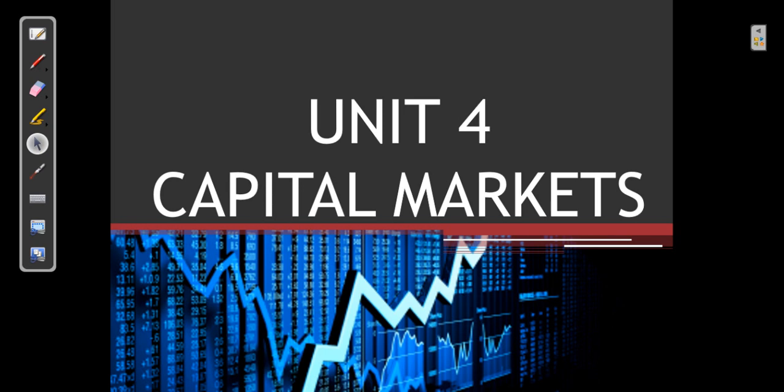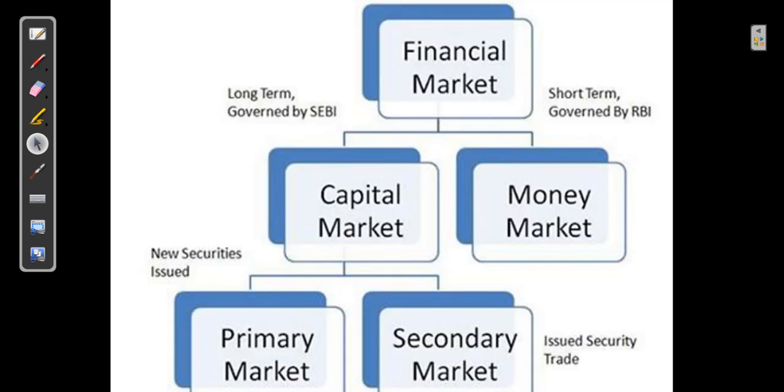Now, when you talk about any capital market, we need to understand that capital market has a division. Okay, it's divided. So before understanding capital market, you need to know that there is something called financial market. Financial market is where you get all financial instruments. Now you know that there's a fish market. When you say fish market, you buy and sell fish in that market. When you say vegetable market, you buy and sell vegetables in that market. Same way here, when you say financial market, you buy and sell financial securities in that market.